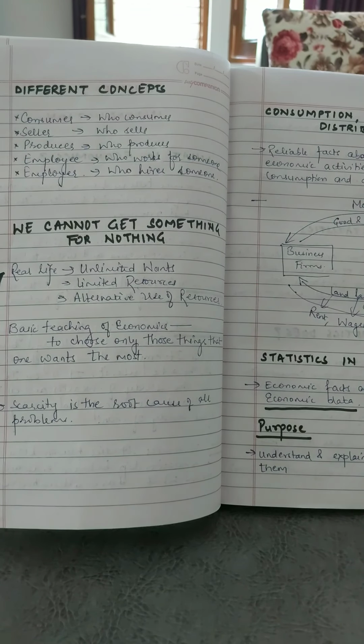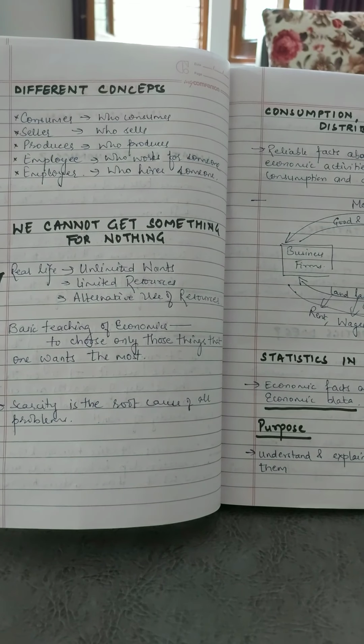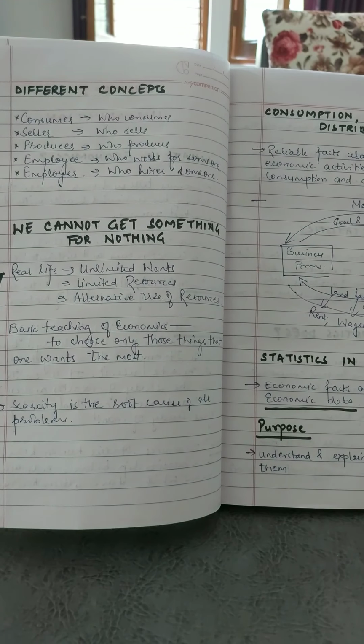So people have to make a choice about which one they want, and that choice depends upon the availability of resources, largely the money income. So Robbins emphasized the scarcity of the resources available to us, and how we can make the best possible use of those scarce resources.